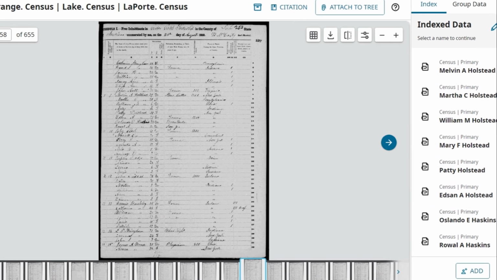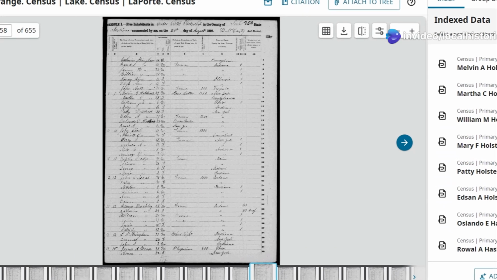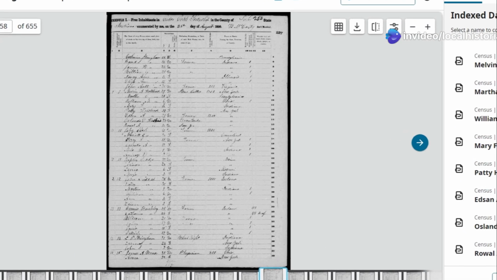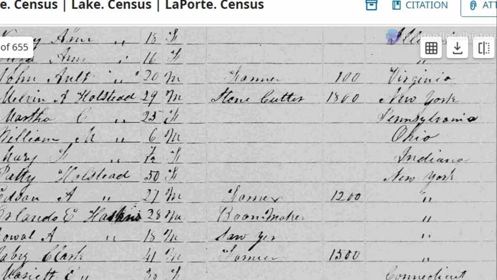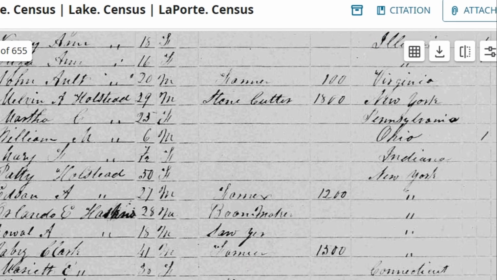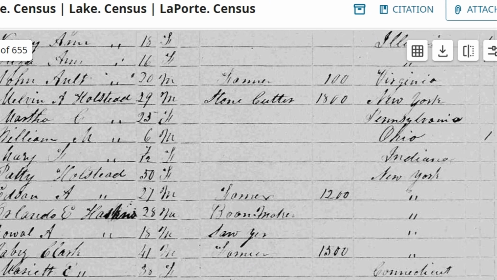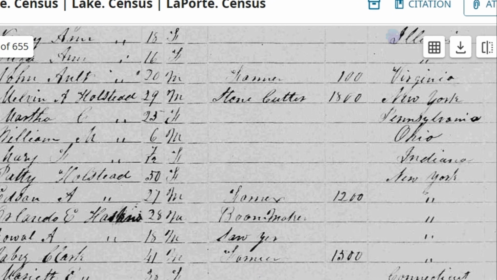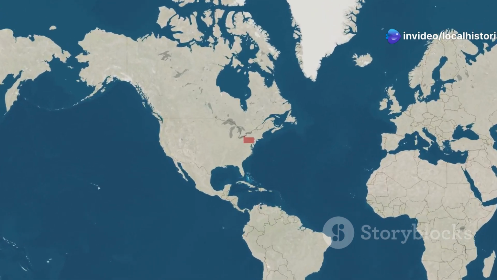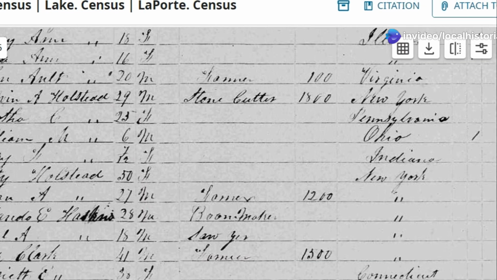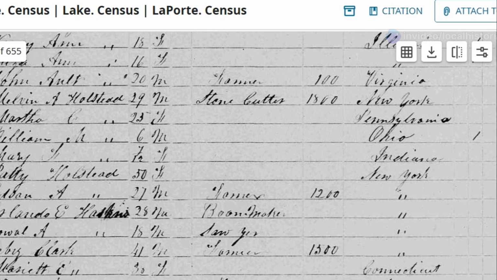Zoom in and there we found him. August of 1850, head of household, Melvin Halsted, 29 years old, stonecutter by trade, $1,800 in personal property, born in New York. What's fascinating are all the other members of his household listed. Martha C., 25, presumed wife. She was born in Pennsylvania. Then a William and a Mary, presumed to be their children.